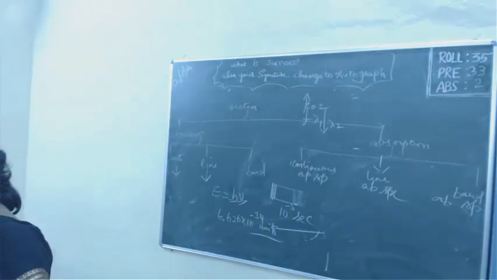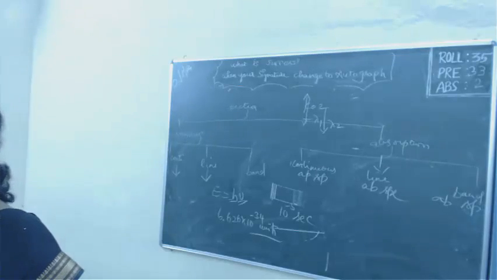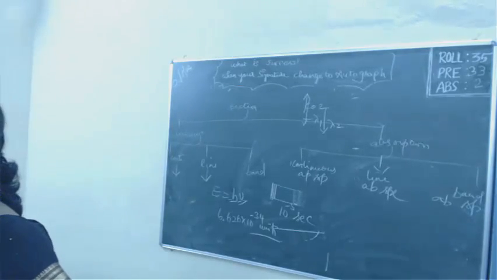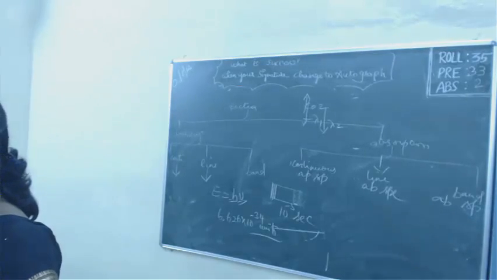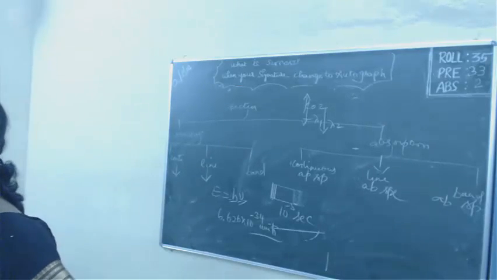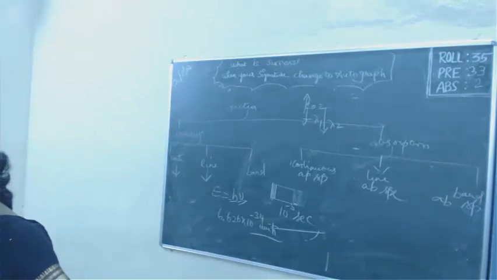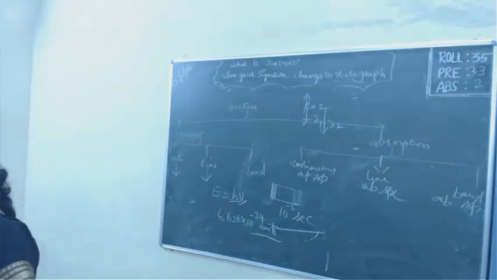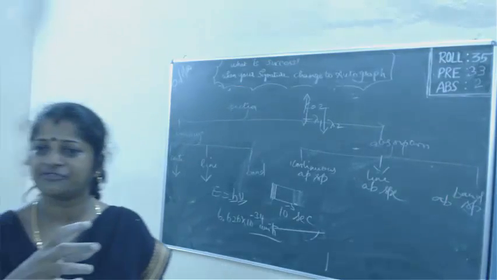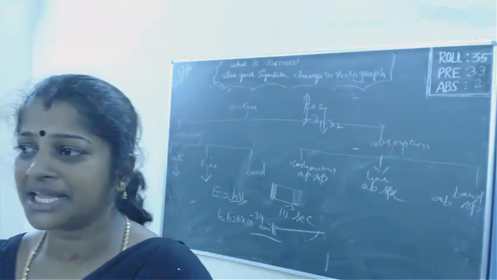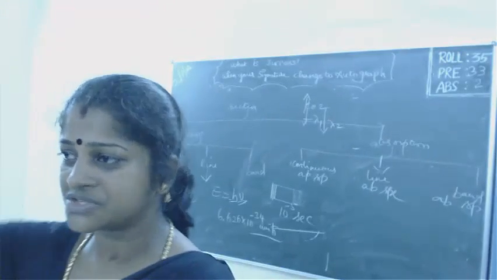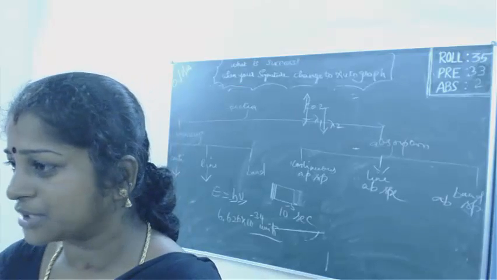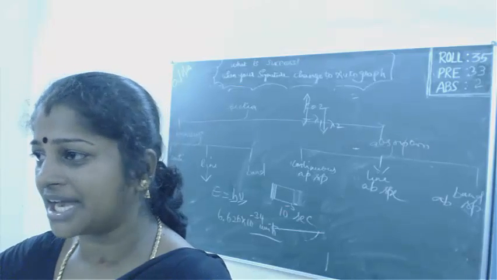Got it, children? Next, when this light falls on any substance like a gaseous material or a gaseous atom, what happens after falling on the substance? It is scattered and travels in different directions. This phenomenon is called scattering. Behind this phenomenon, what happens is that when light falls on a certain material, it immediately takes up the energy, goes to the excited state, and again comes back to the lower energy state, giving out radiation, is it not?